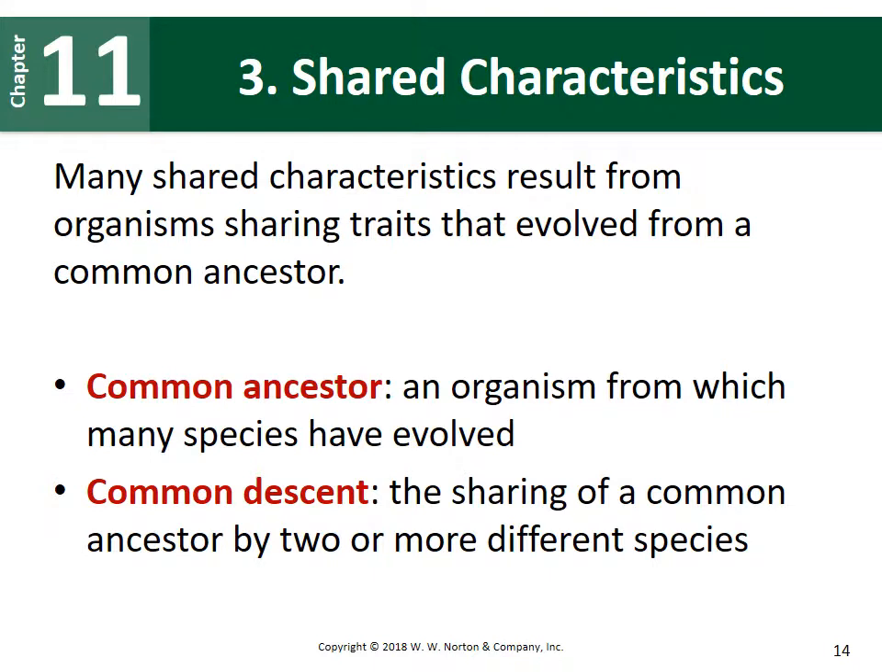Our third line of evidence relates to shared characteristics. Many shared characteristics result from organisms that share traits, and these traits have evolved from a common ancestor. So that basically means that they are related to each other in the distant past. A common ancestor is an organism from which many species have evolved, and they have a common descent, so they share a common ancestor by two or more different species. So if two or more different species have a common descent with a common ancestor, they may have very similar or shared traits.